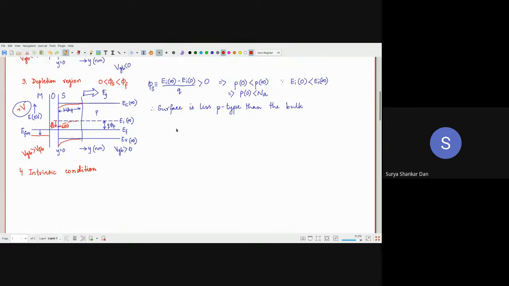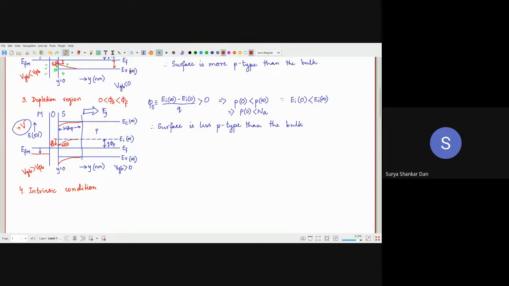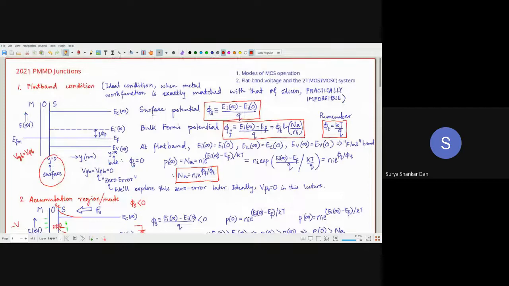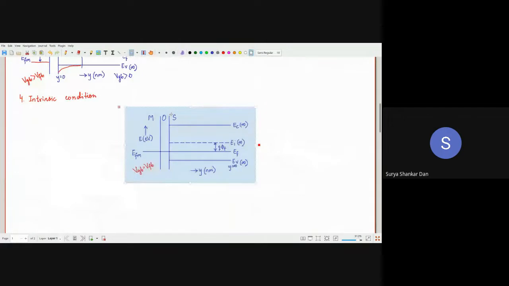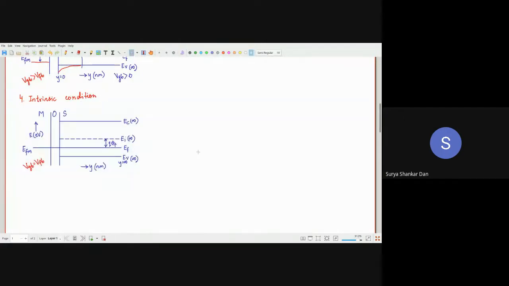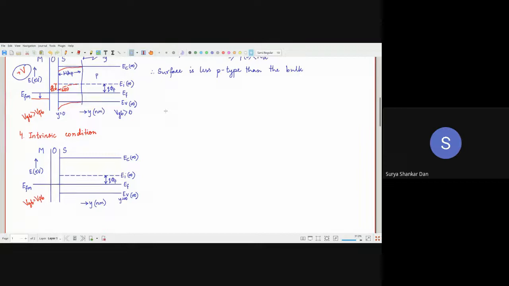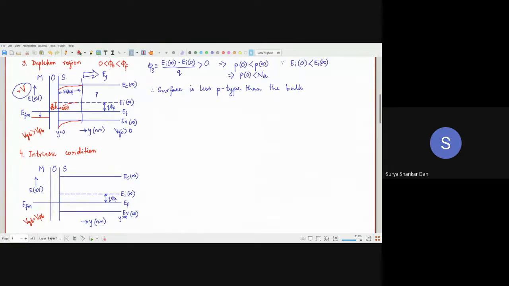When is that possible? All I'll do is copy paste the first diagram. Think about why we call it intrinsic. Notice that if you increase the plus V even more, what will happen? There will be a time when this Ei at the surface will meet EF. So how does it look? Very simple.